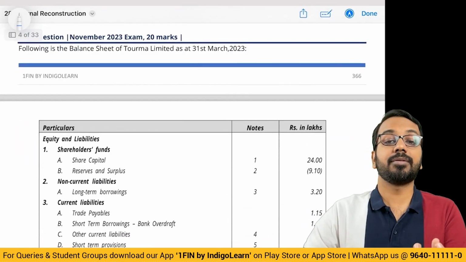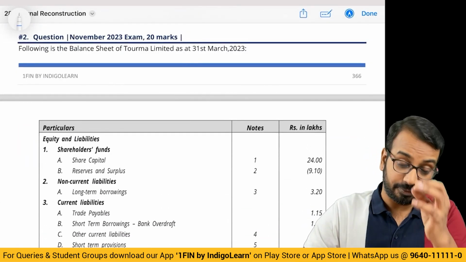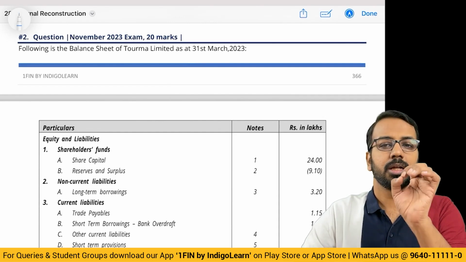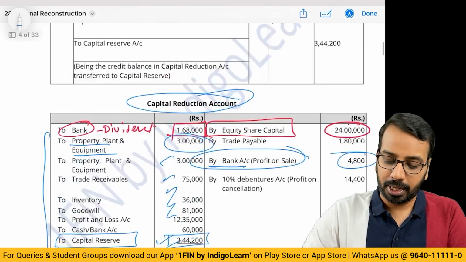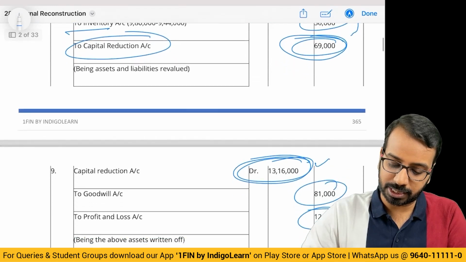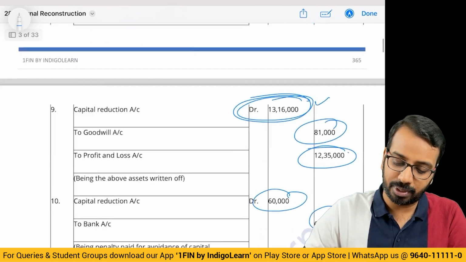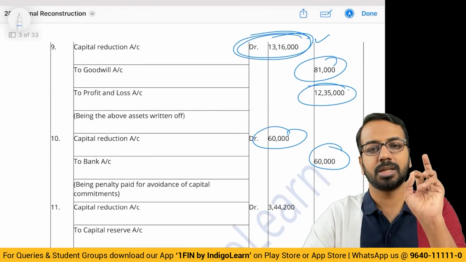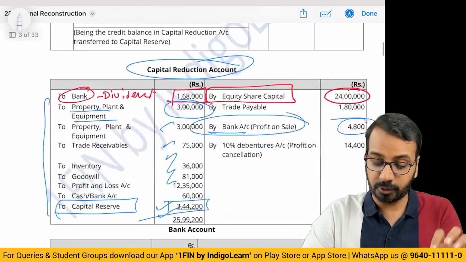And some of you may have this doubt as to whether narration is required. Definitely required. If you don't write narration, about 2 marks you are losing. No need to write long narration. Just write some simple one, like being in assets and liabilities revalued, something like that. Okay, so that is 2 marks for narration.